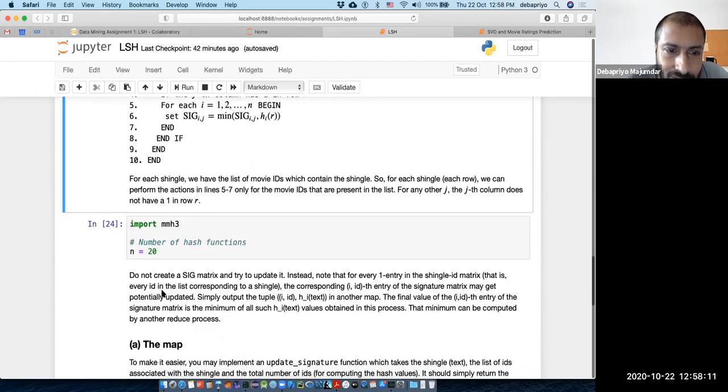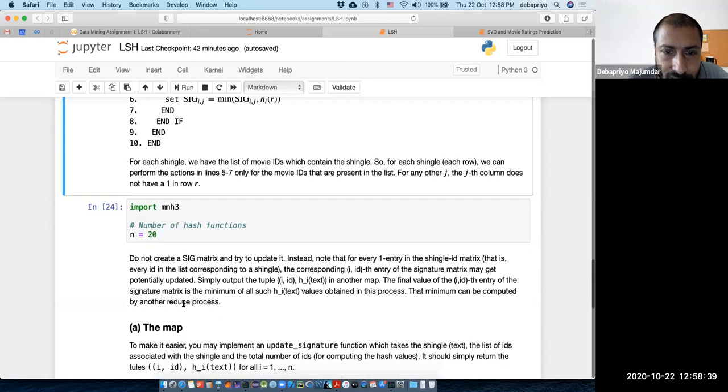So let me tell you that again. For every 1 entry in the shingle ID matrix, which is the original matrix, the rows are the shingle IDs and the movie IDs are the columns. The corresponding SIG_ij entry of the signature matrix may get potentially updated.